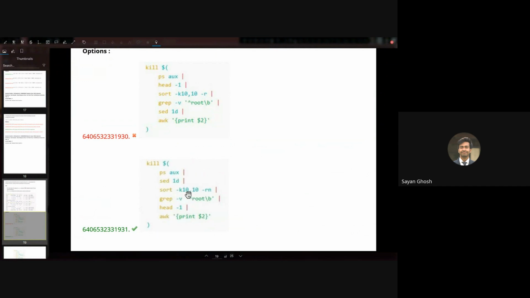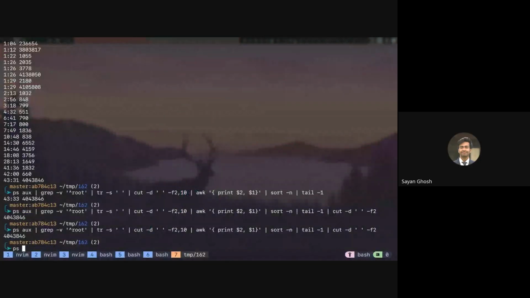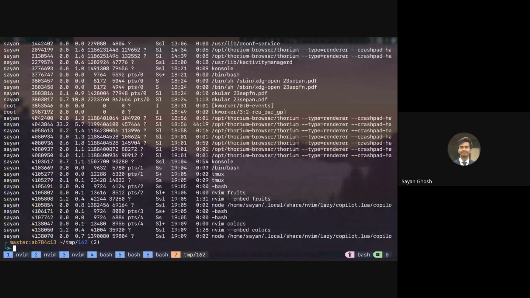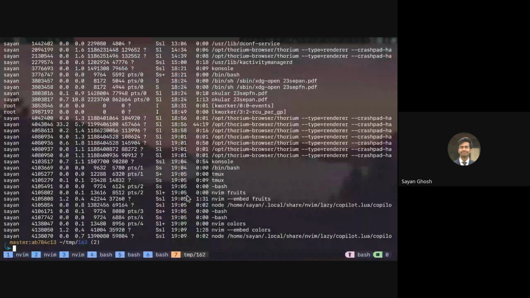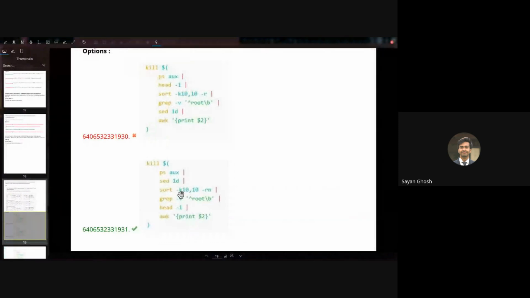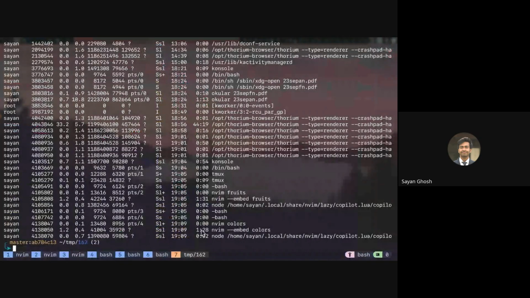So what does K10,10 mean? Sorry, so the output of ps aux is like this. If we just have minus K10, it will sort on the 10th, 11th, 12th, etc., as many fields as there are. If we give 10,10, that means start sorting from the 10th field and stop sorting also at the 10th field. So it will sort only based on the 10th field, and based on that, it will sort each of them.